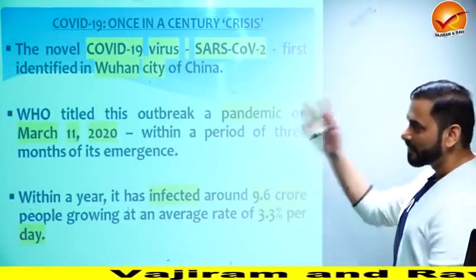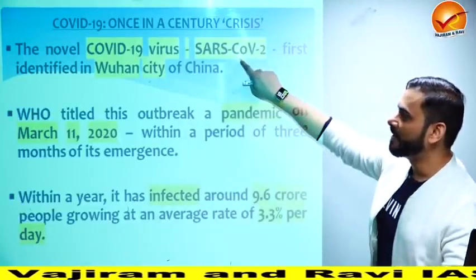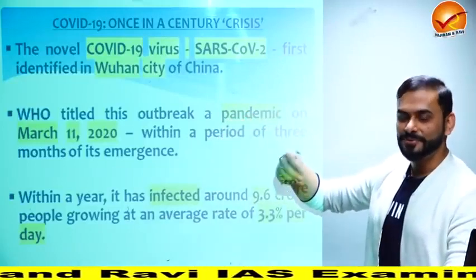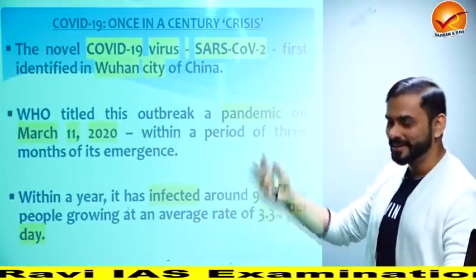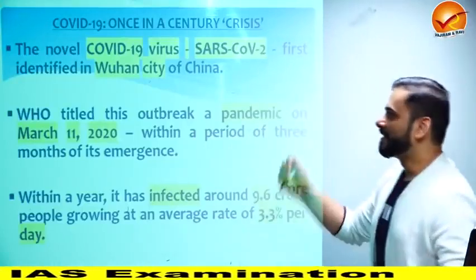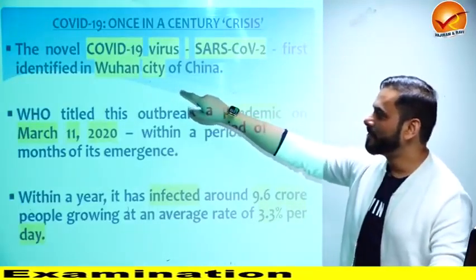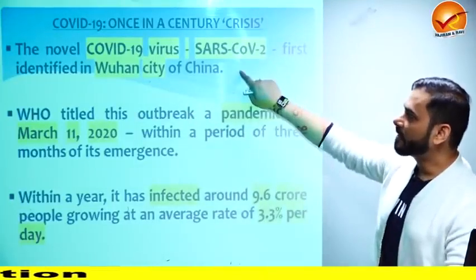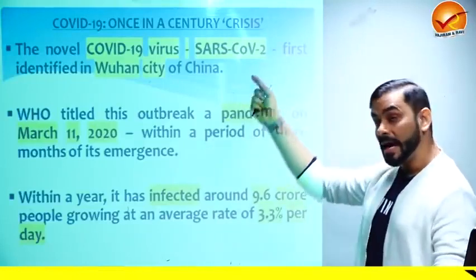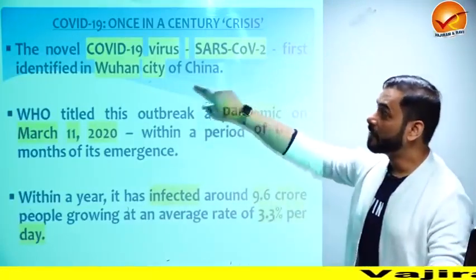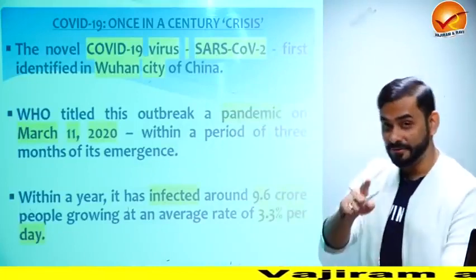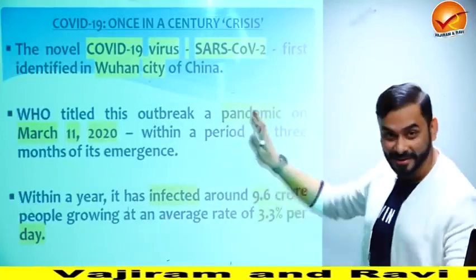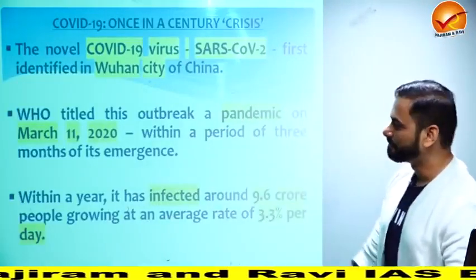I've already told you why it is once in a century crisis. See, where did it originate? The economic survey says, the entire world is still trying to figure out where it originated, though everybody knows it. So economic survey takes the devil out of the box and it says that it originated in Wuhan city of China. Not originated, but it says that it has been identified for the first time at Wuhan city of China. There is a difference in saying that it originated here and it was identified here. So they're very smart. They're saying it was identified.